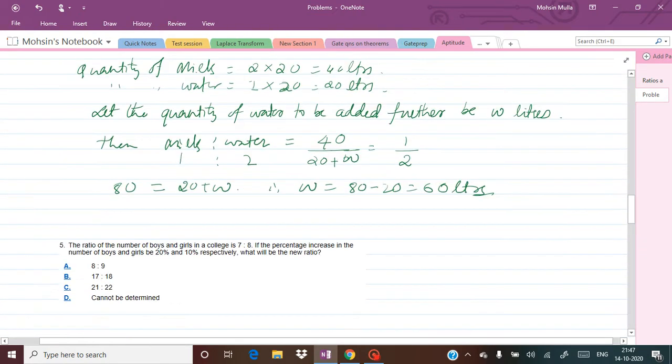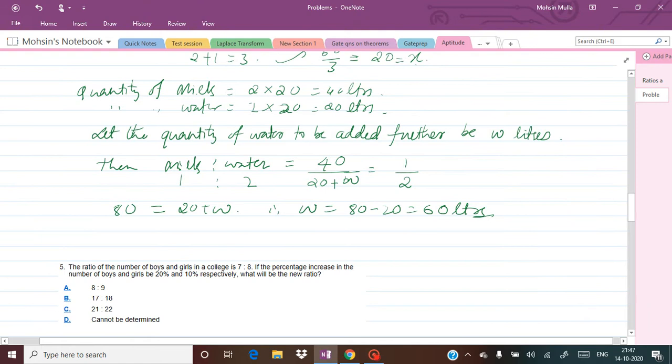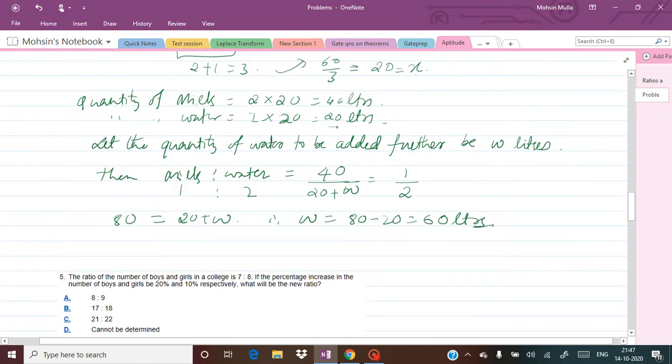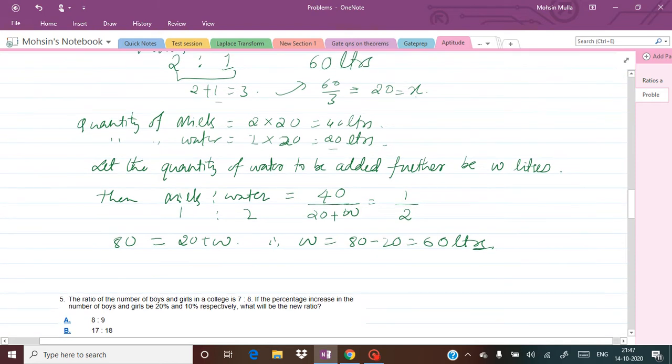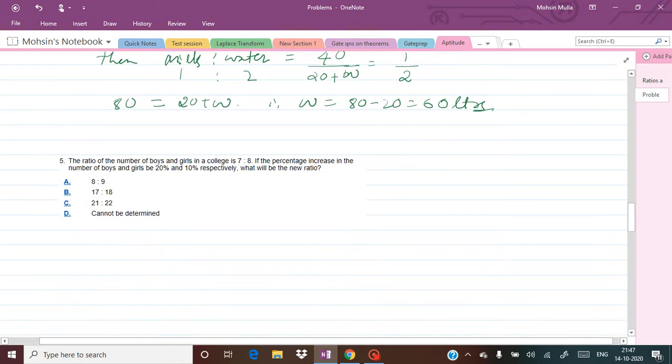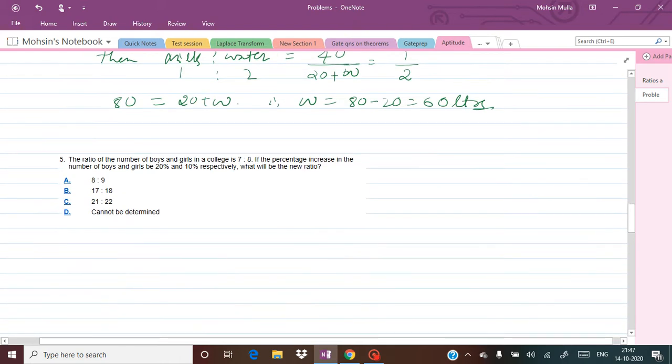Now in another way also you can understand. You have to make the water, here already there is 1 part, so you have to make it 2 parts. So just add 1 more part here, so automatically it will become 60 liters. Okay, 1 is already there, you want to make it 2, so you have to add more parts to it, so it will become 20 plus 40, so 60. So that way also you can get the required solution.